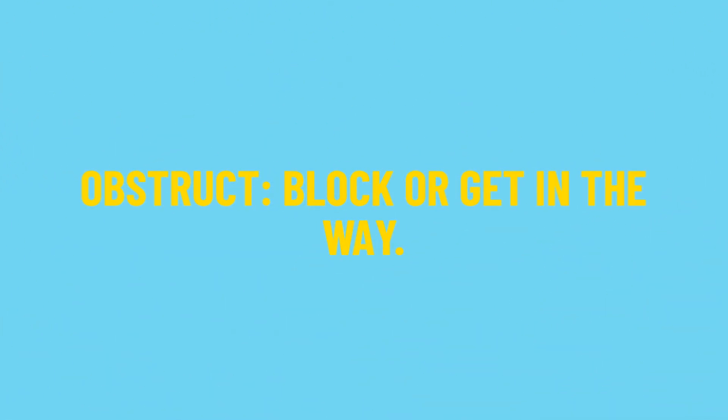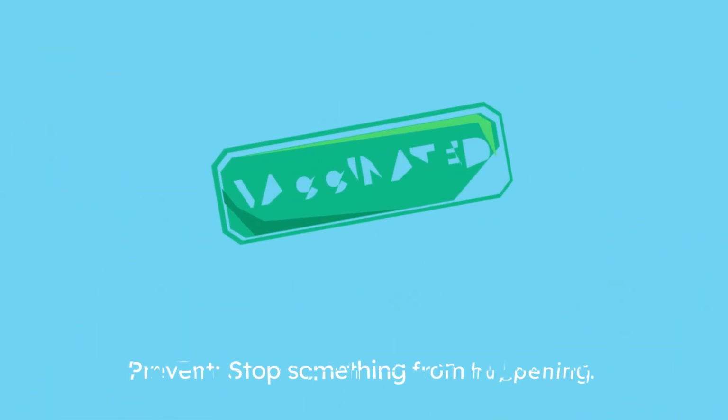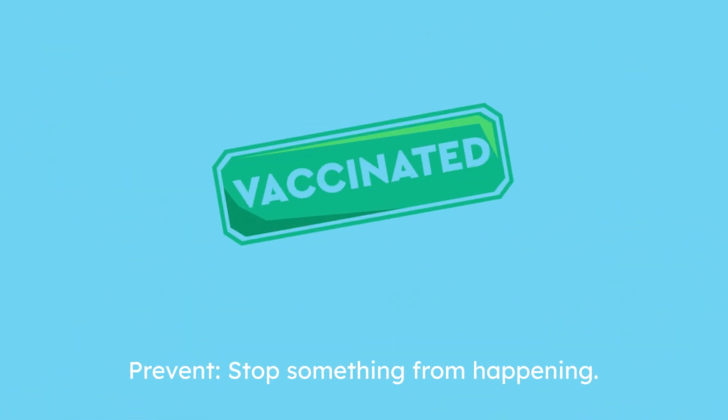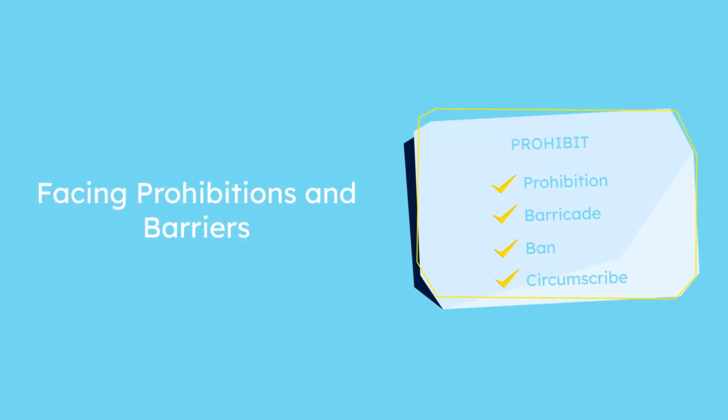Obstruct. To block or get in the way. Example: the fallen tree obstructed the road. Prevent. To stop something from happening. Example: vaccines prevent diseases. Next, let's look at prohibitions.